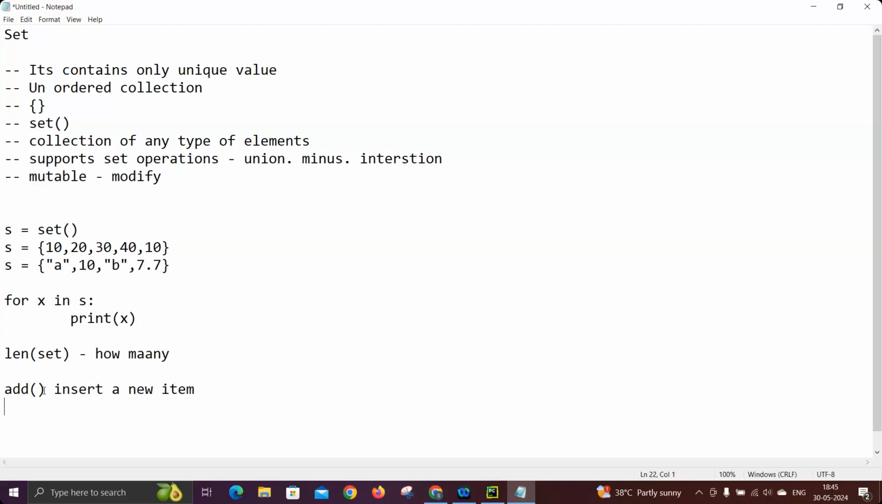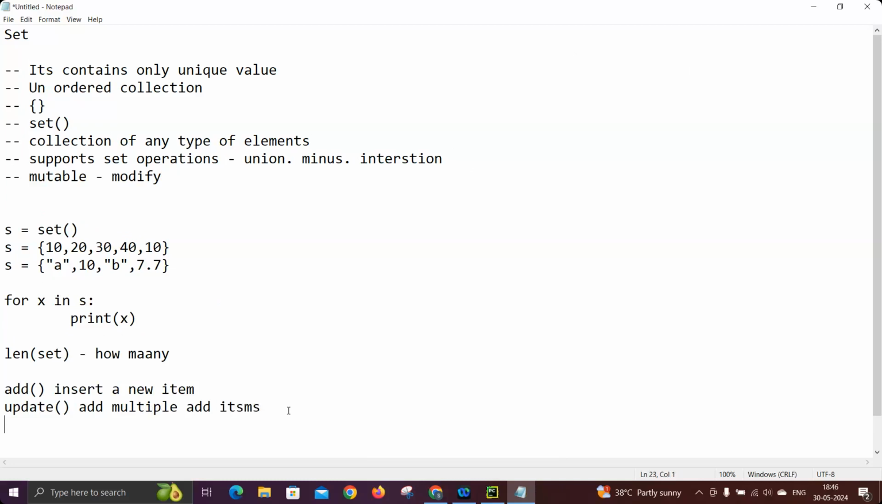And the next one we have is update. If you want to add multiple values, it is equal to extend, I can say. It adds multiple items at a time. So if I want to add a single item, we go for add. If you want to add multiple items, you can go for the update method. Update is used for updating the existing set with a new set of elements.